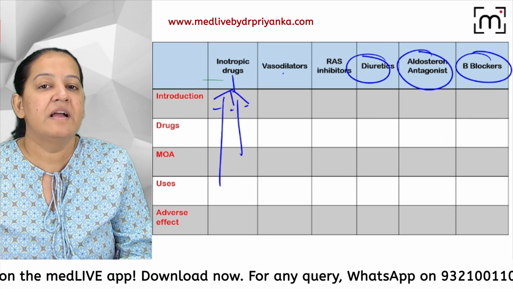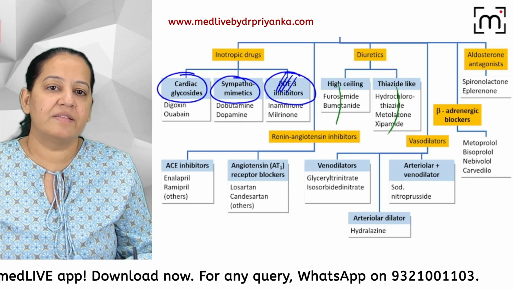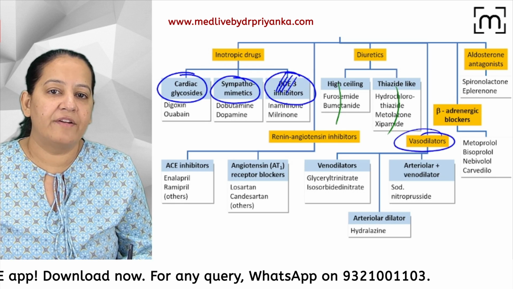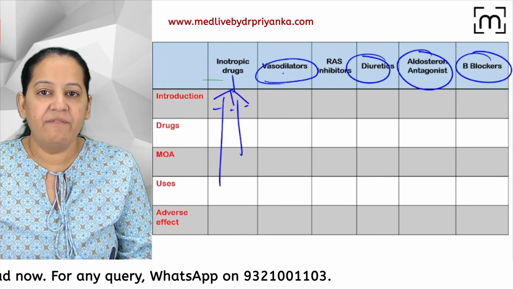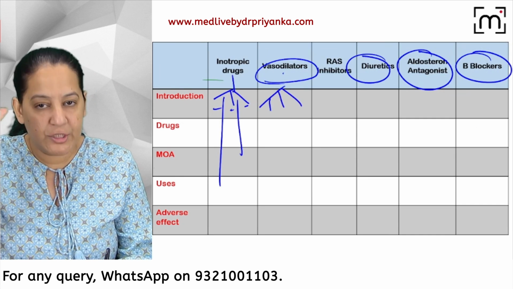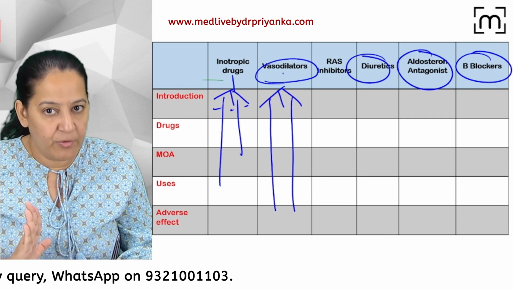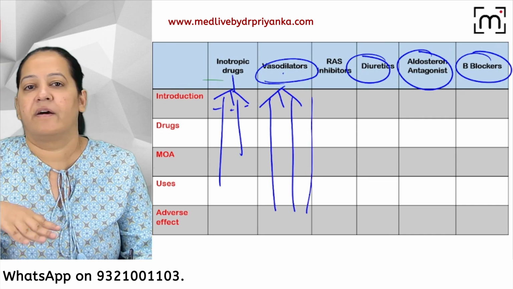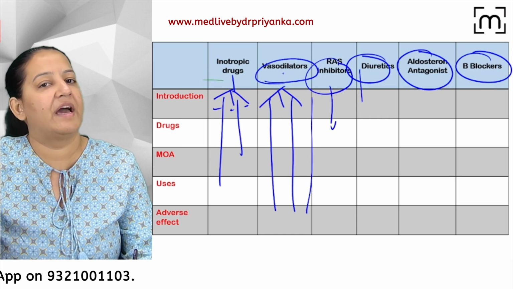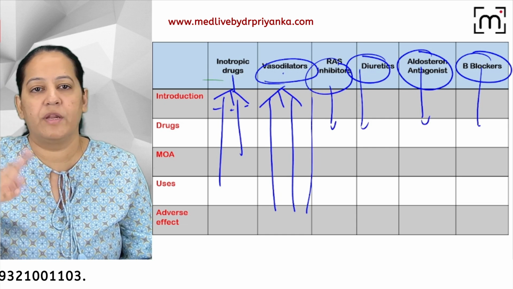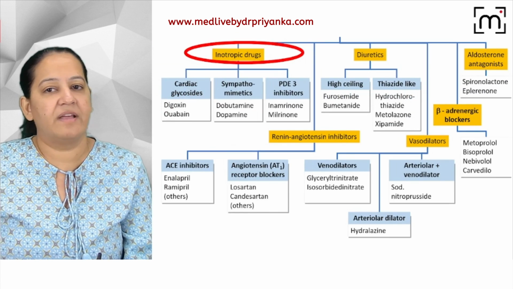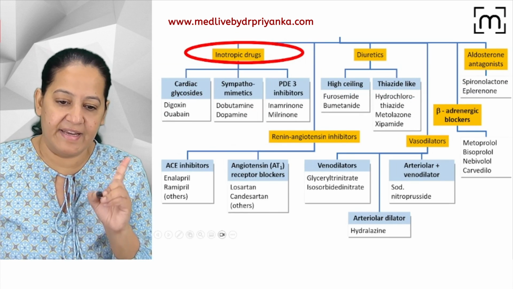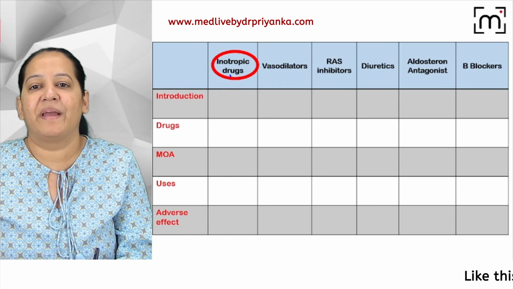Now vasodilators, we will come to. Vasodilators are also of three types: arteriodilator, venodilator, and mixed. Mixed means both. So again, we will divide this column into three categories. I will teach you first arteriodilator, then venodilator, and then mixed dilator. RAAS inhibitors don't have any category. I will teach you here. Diuretics here only, aldosterone antagonist here only, beta blocker here only. So we are having these two drugs that we have to further divide into three categories. Let's start the inotropic drugs. Can I start with the first category? Let's start.